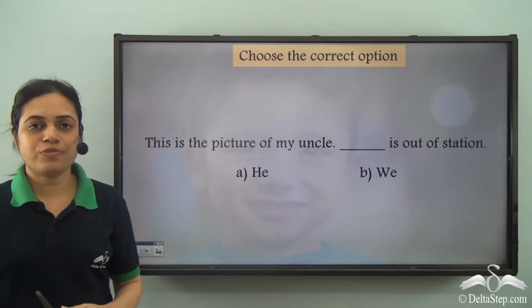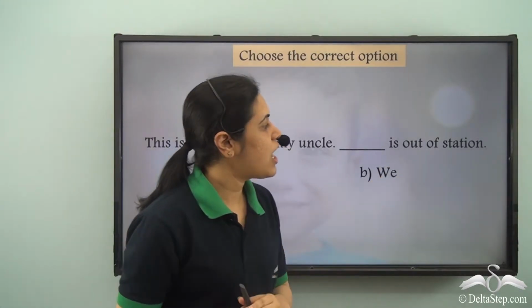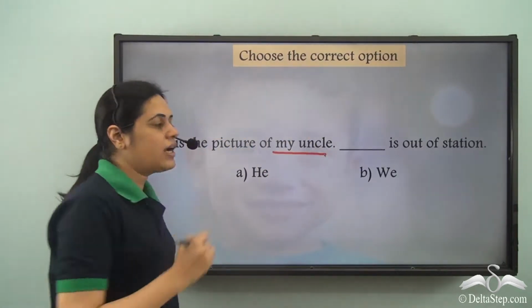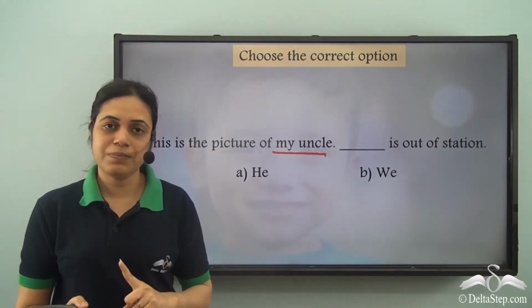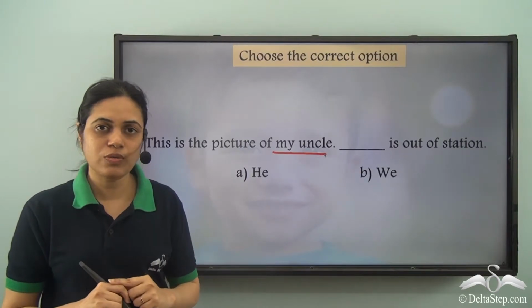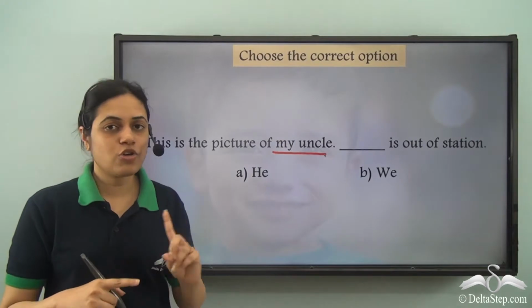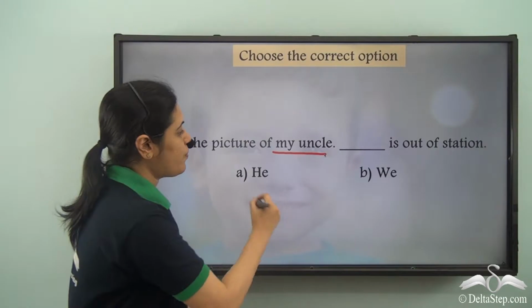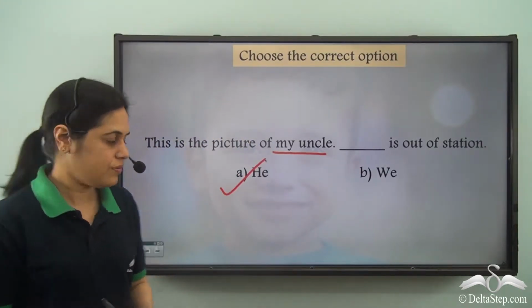Choose the correct option. This is the picture of my uncle. Dash is out of station. So over here, uncle is being referred to. Now, uncle is the third person. He is not the person who is speaking, not the person spoken to. Third person, singular number. One uncle, we are talking about just one uncle, and masculine gender. So the pronoun used is he. He is out of station.